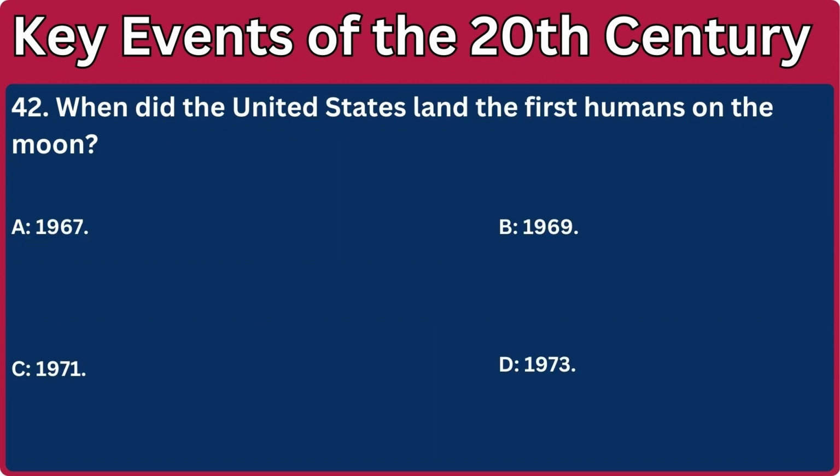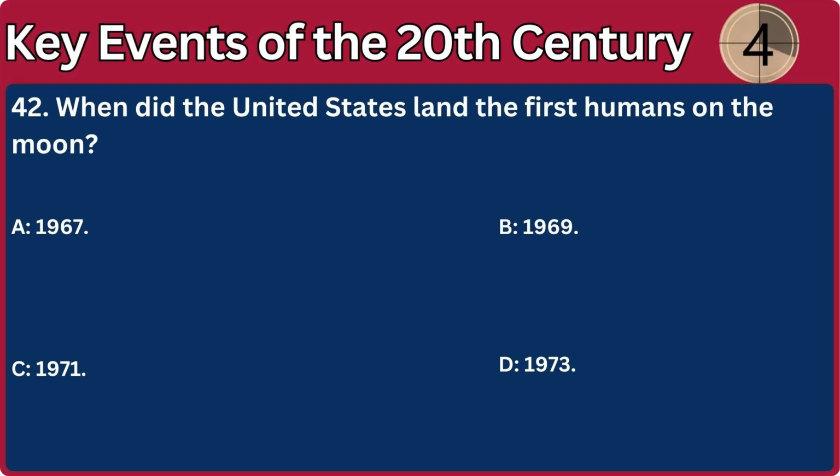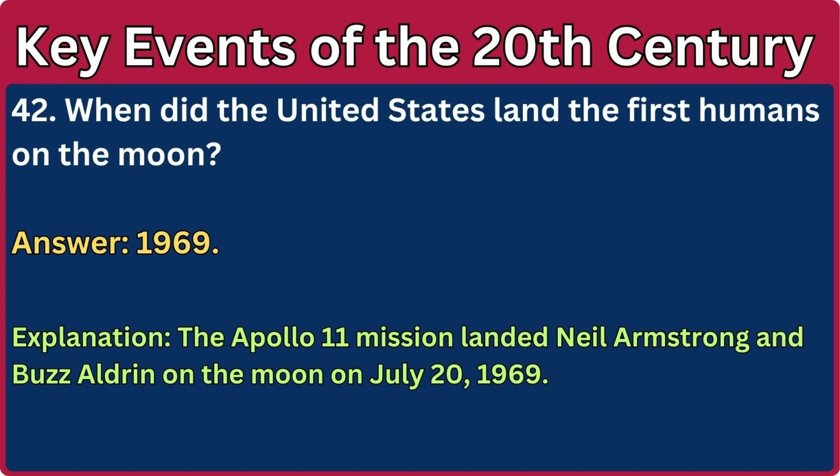42. When did the United States land the first humans on the moon? A. 1967. B. 1969. C. 1971. D. 1973. Answer: 1969. Explanation: The Apollo 11 mission landed Neil Armstrong and Buzz Aldrin on the moon on July 20th, 1969.